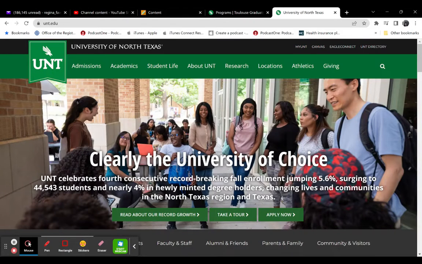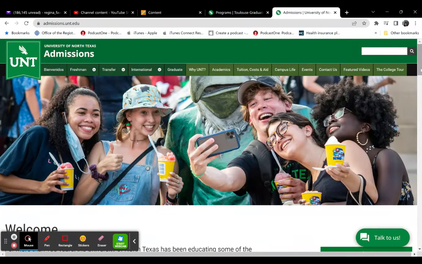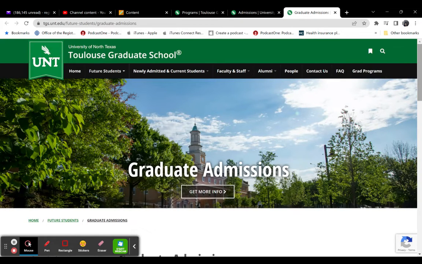All right, I'm on the UNT website, and so I'm going to search for graduate programs. I can always choose admissions or academics now that I have already become familiar with how to search for school information. But I'm still going to go the admissions route just to go the long way around. And so then there is a graduate tab here that you see. And then it's going to give you access to the University of North Texas Toulouse Graduate School.